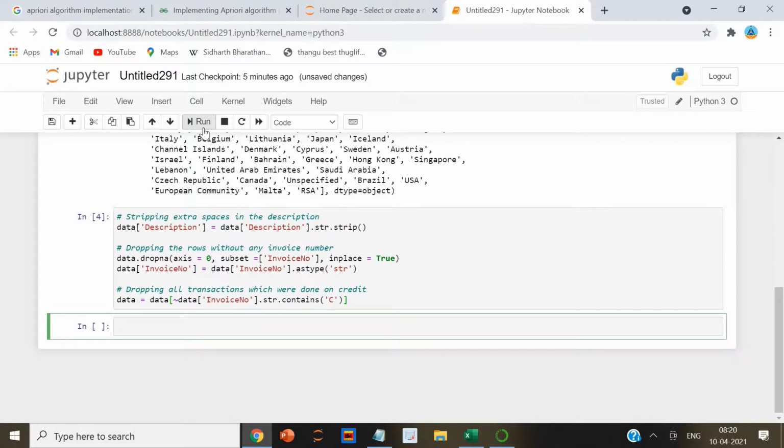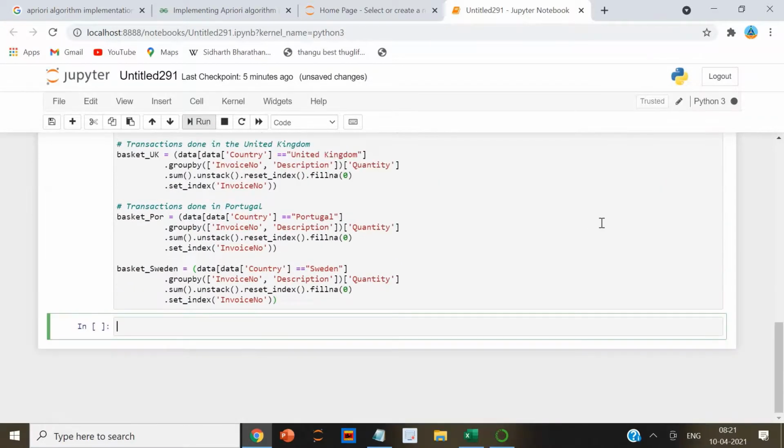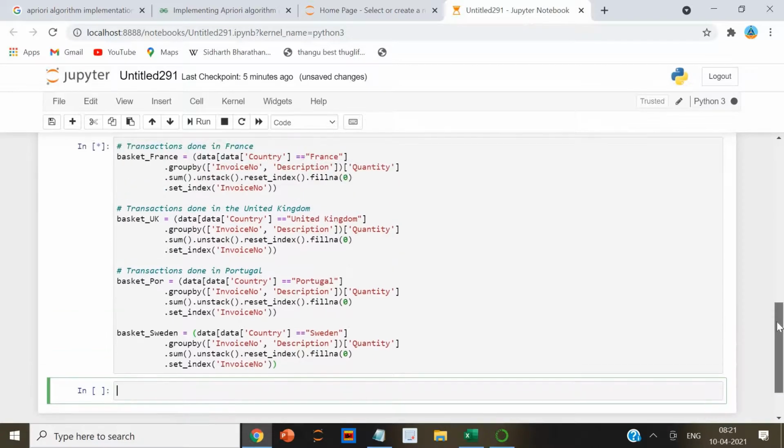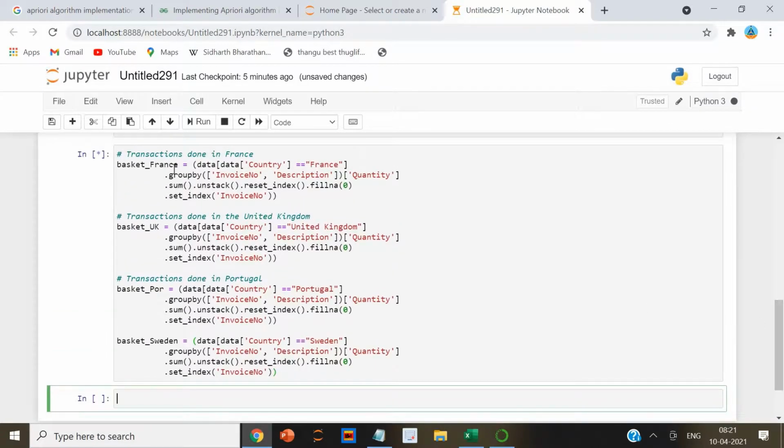Next process, splitting the data according to the region of transaction. That is the transactions done in France, then the transactions done in the United Kingdom, then the transactions done in Portugal. And so that process we can do. You can see it here. I can show you the script here. This is the transactions done in France, then the transactions done in United Kingdom, like that.